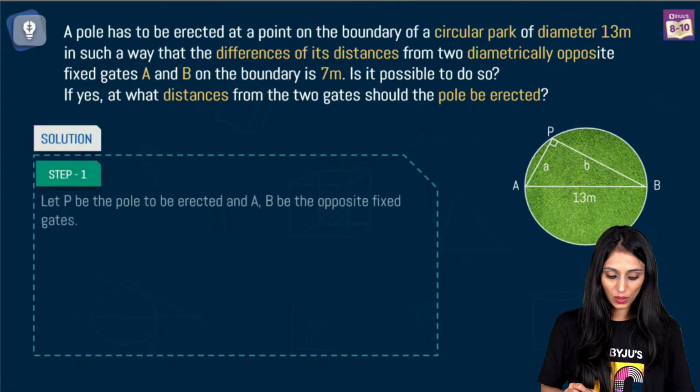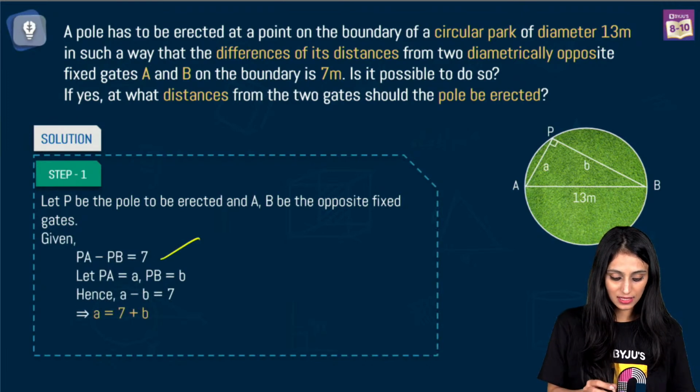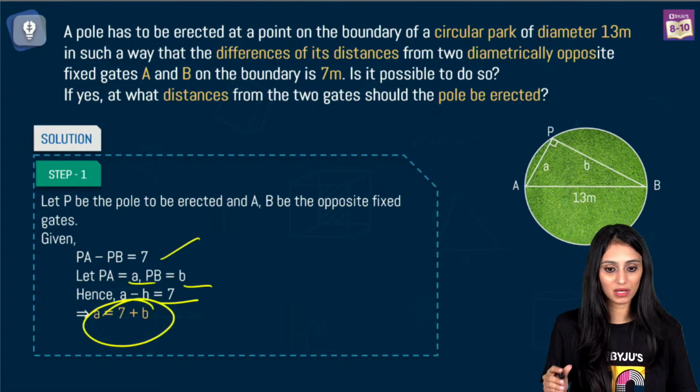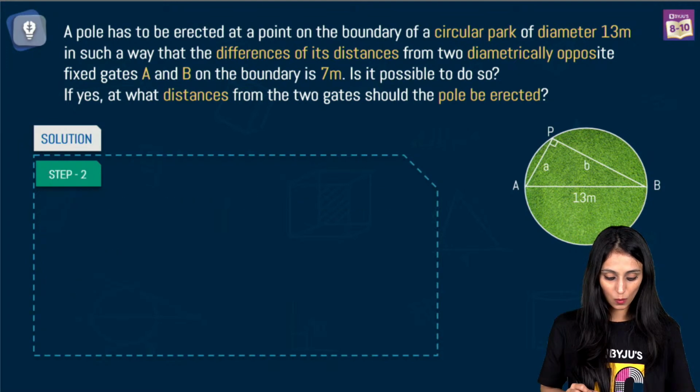Okay, so our pole and gates, we know what it is now, right? So PA minus PB, let's say that's 7. PA is A, PB is B. So A minus B would be 7, A would be 7 plus B. The difference between them is 7 meters. This is given, right? Now what we can say is that